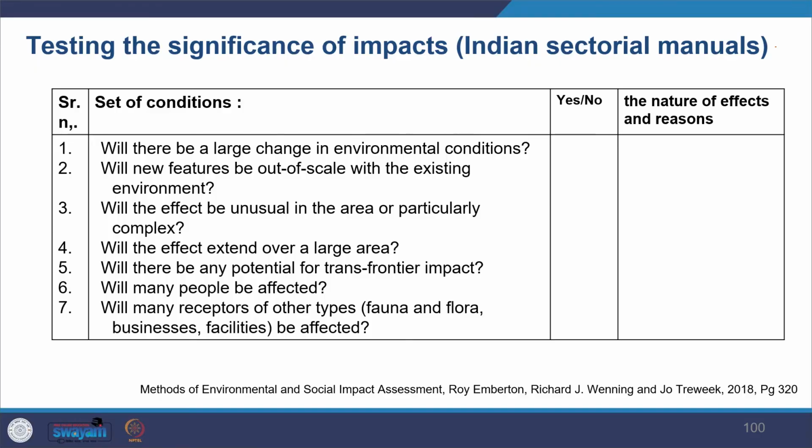You look at the following checklist. Will there be a large change in the conditions? Will new features be out of scale with the existing environment? Will the effects be unusual in the area? Will the effect extend over a larger area? Will there be any potential for trans-frontier impact? Will many people be affected? Will many receptors of other types, flora, fauna, business facilities be affected? So what is the number of effects which will happen?